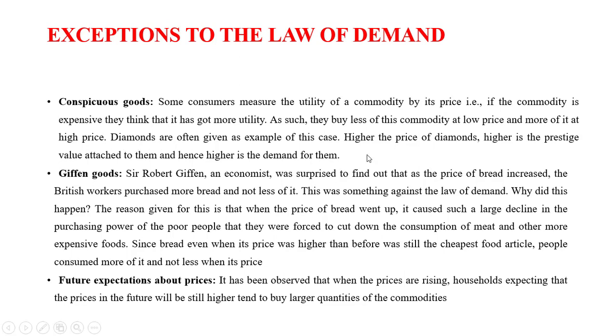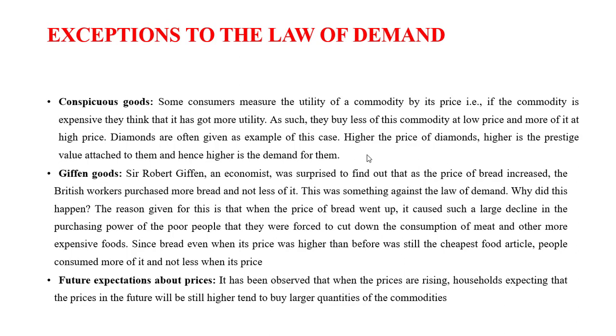Now for conspicuous goods, the best example is the diamond. The consumer is buying more of the good, that is the diamond, when the price of the diamond is increasing, because they feel that if the diamond is expensive, if the price of the diamond is more, then it has more value attached to the good. So when the price is higher, the demand for that diamond increases.